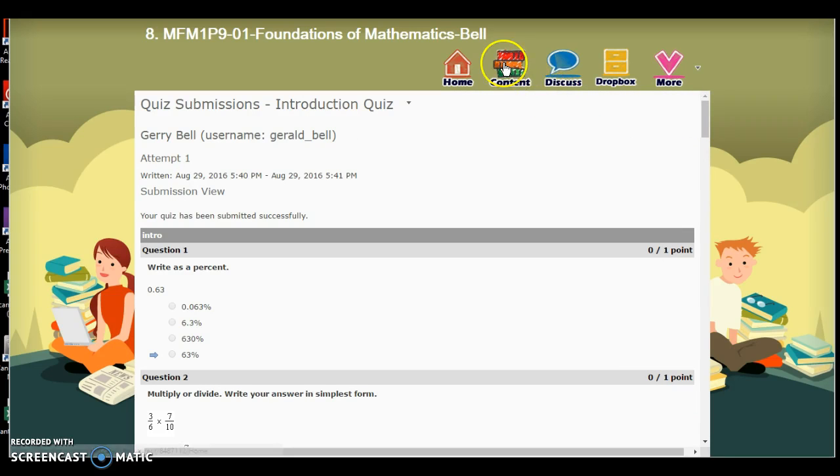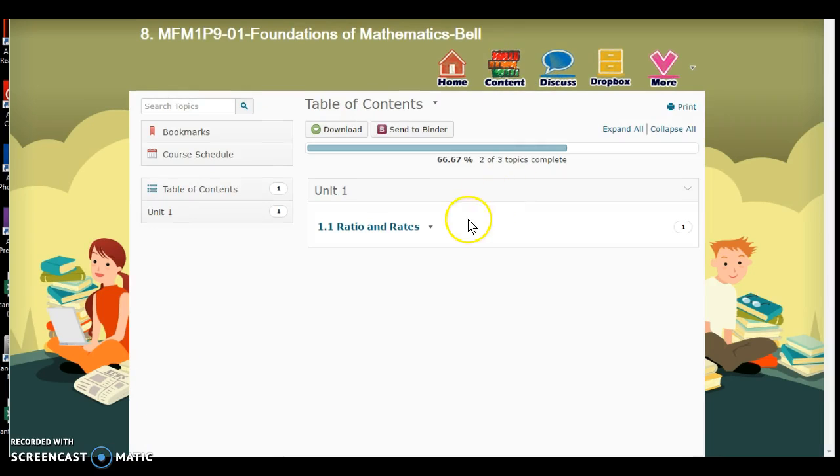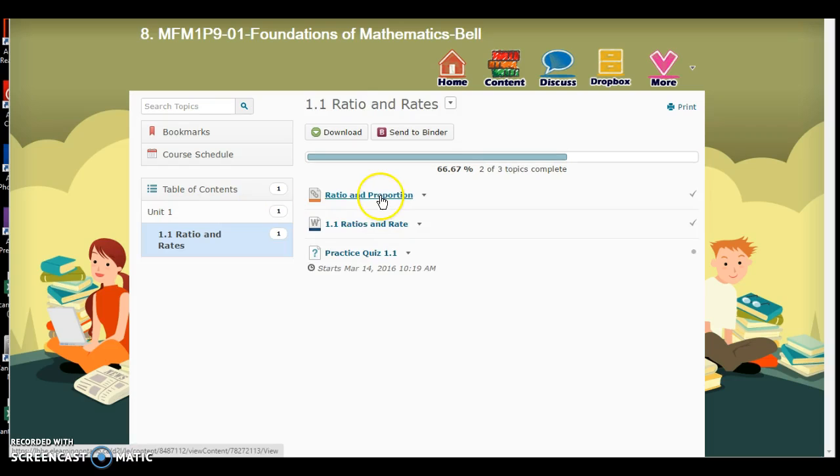But by doing that one quiz, if I go back to content, I've now activated the first section. Unit 1 now shows up. Once you click on it, you're going to have 3 different tasks most of the time here. Often as well, there's some text to be read. This one didn't include text, and that's okay. The first one here is a video link. It's a good idea to start by watching that. Once you watch that video link, the next link underneath is going to appear.